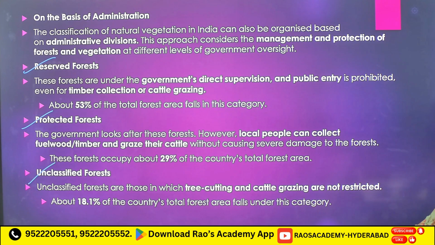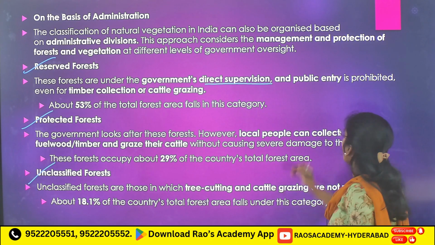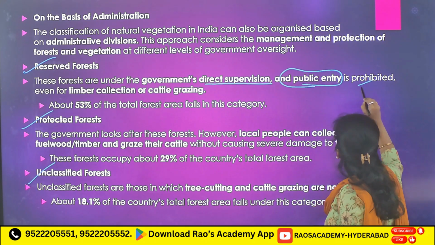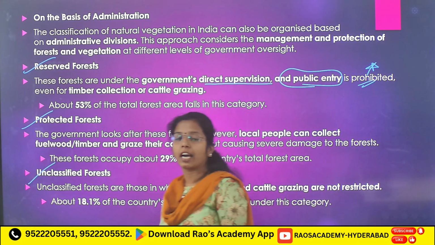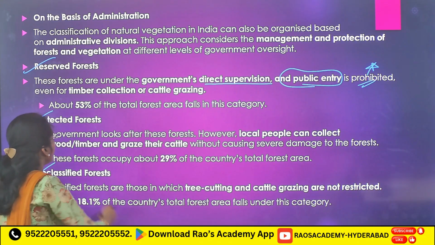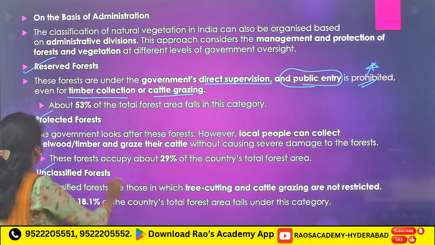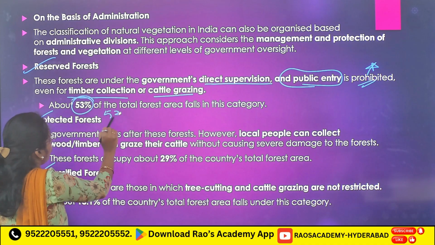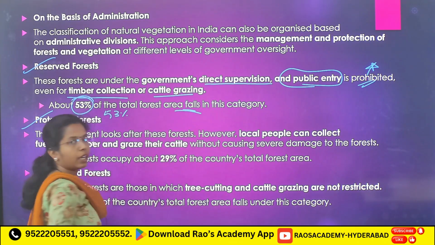Under reserved forest, we will see government's direct supervision, and public entry is prohibited. Very important, government direct supervision and public entry is prohibited, even for timber collection or cattle grazing. And here percentage, about 53% of total forest falls under this criteria.